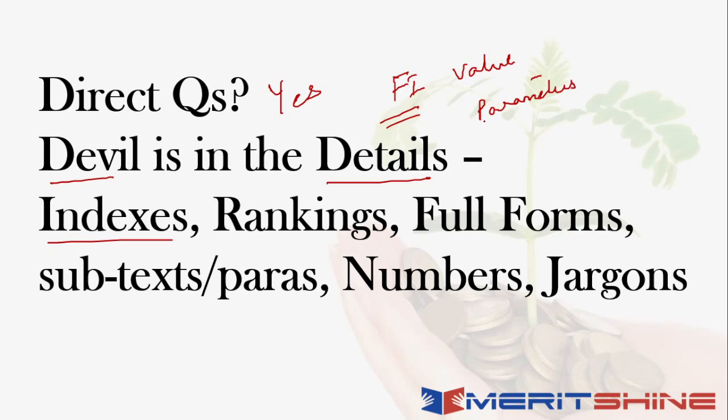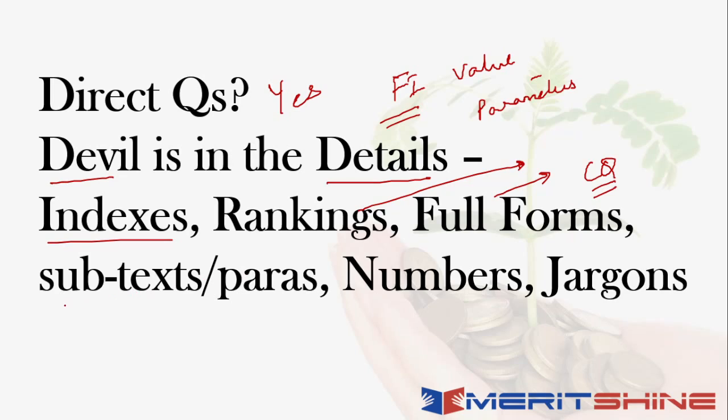Now for example, if the global hunger index comes out or the rich list comes out, you not only look at the ranking of the Indians, but also who are the top 3 and let's say a few ranks above India, a few ranks below India. Those things become important. So whenever you have a lot of short forms given in any kind of information that you see, you have to build your curiosity quotient and ask, what is the full form of this? What exactly does it mean? So those things become important.